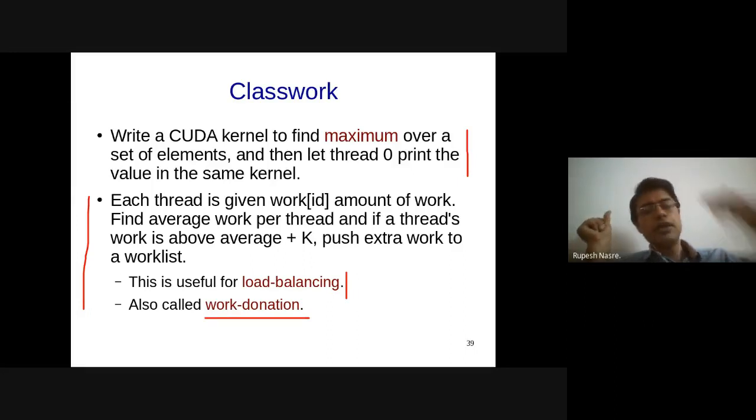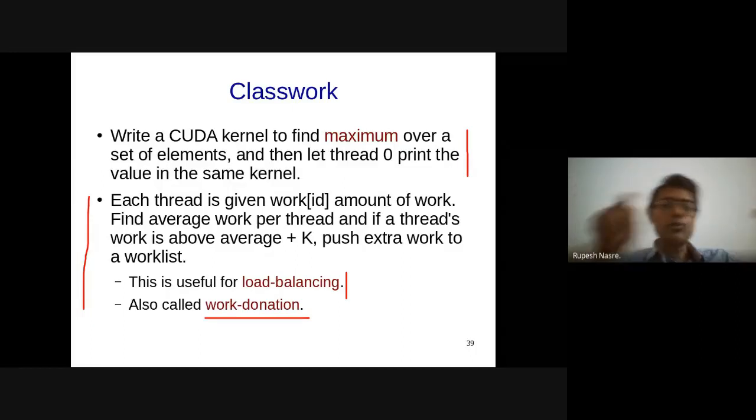Yes, that is correct. So you compute the sum of all the values, and just before reading the value of sum, why? Because you are going to do sum divided by n, which requires reading of sum, whereas in parallel you are writing to the sum, most probably using an atomic instruction. So we do require a barrier between the atomic and the reading of the value. So that is correct, Prasoon.